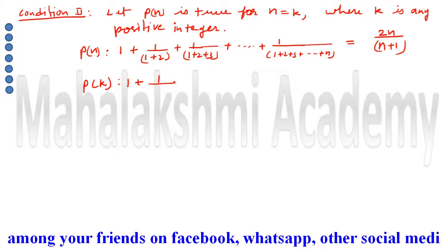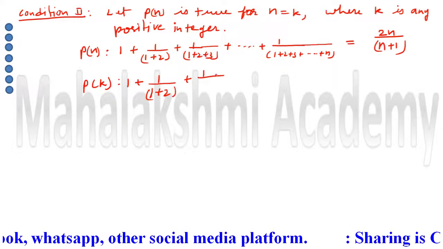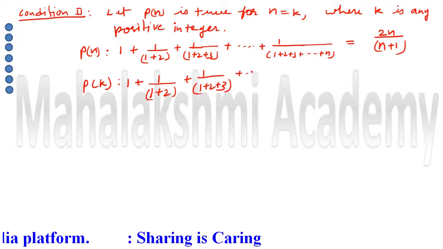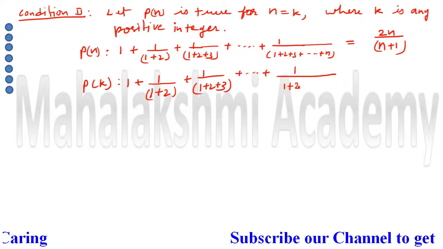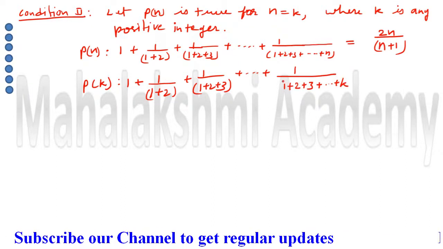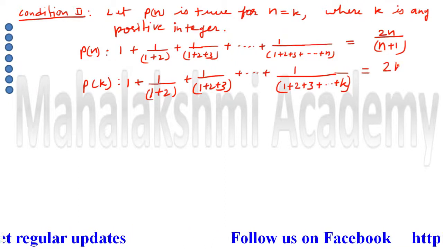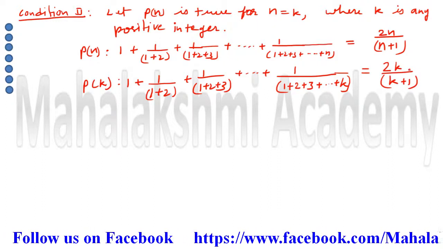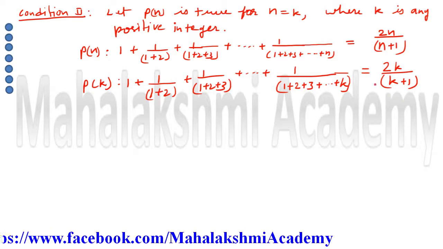So write down every term as it is, 1 upon 1 plus 2, then 1 upon 1 plus 2 plus 3, then extended up to 1 divided by 1 plus 2 plus 3 plus, instead of n replace it by k, then equal to 2k upon k plus 1. So this is our Pk statement, and we assume that it's true, we will not have to prove it.